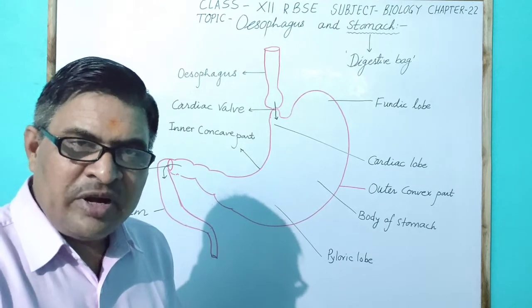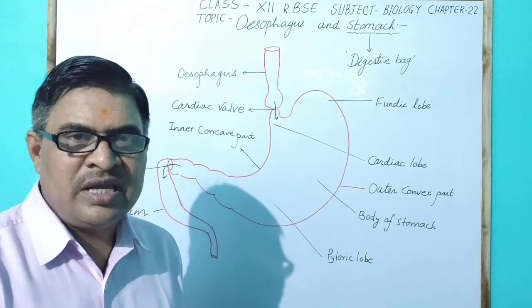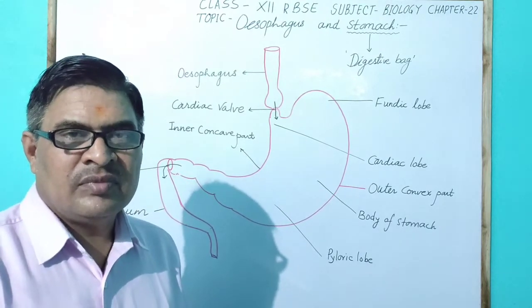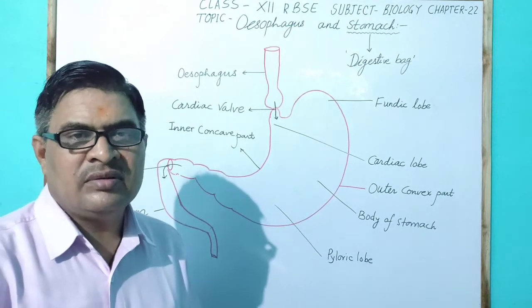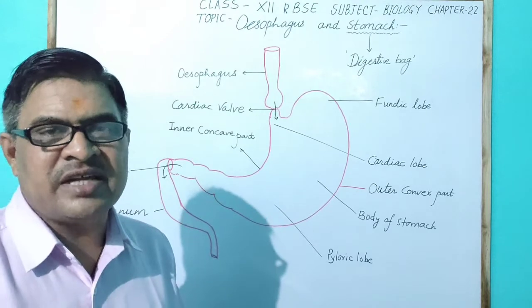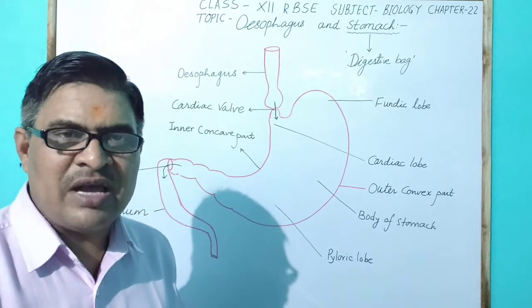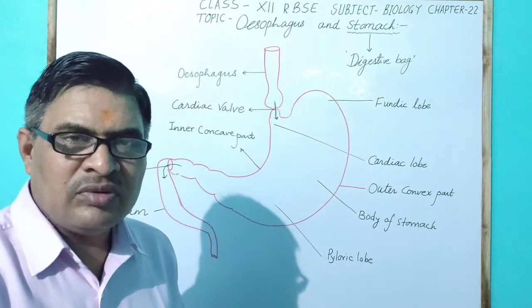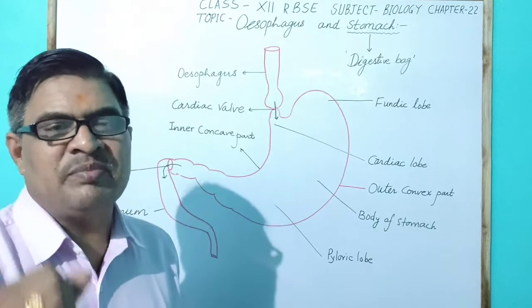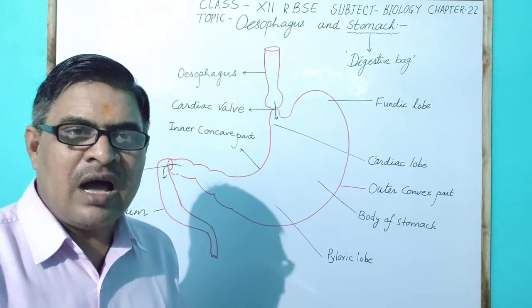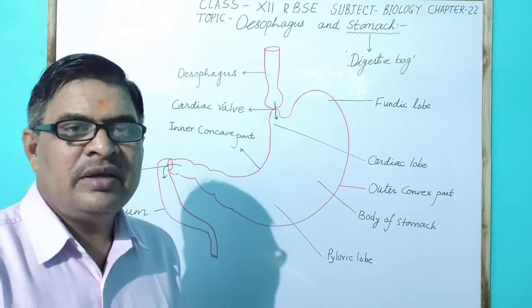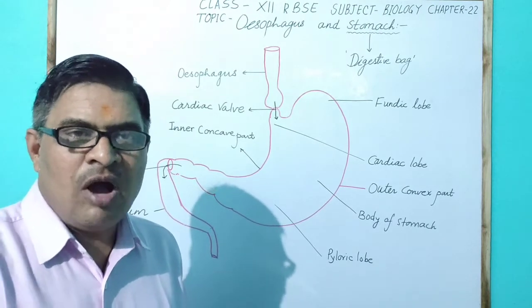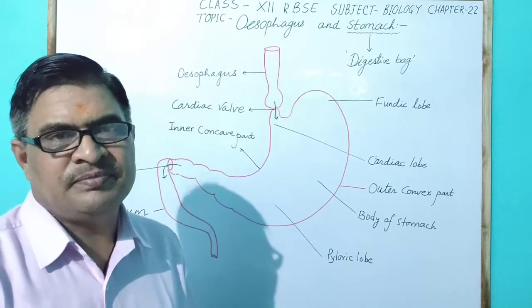This liquid food in the acidic medium, which is called chyme, reaches the duodenum, the first part of the small intestine, by the help of the pyloric valve, as a small teaspoon of liquid at a time. Gradually, the liquid food enters the duodenum from the stomach after digestion has completed.